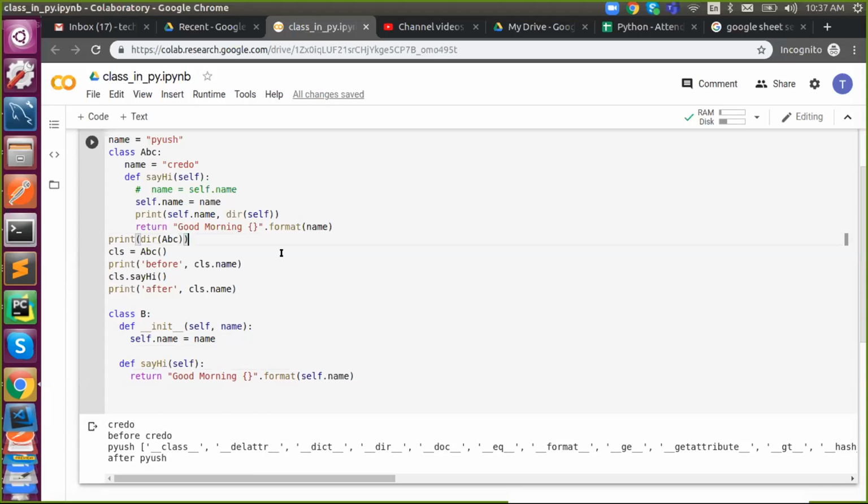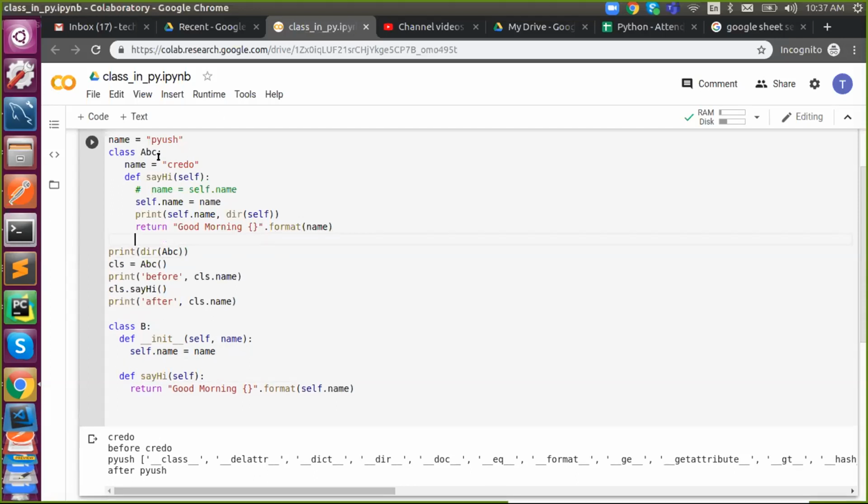Name is what, and say hi is what? So what did I actually define inside my class? A method say hi, and then a variable name. Got it? So actually I defined two different objects. One is a variable, one is a method. So object is common for both.